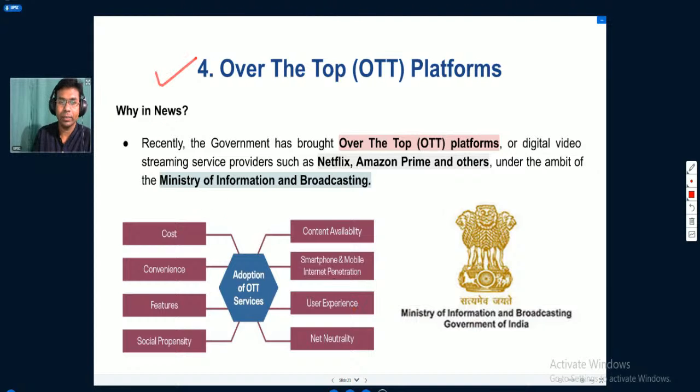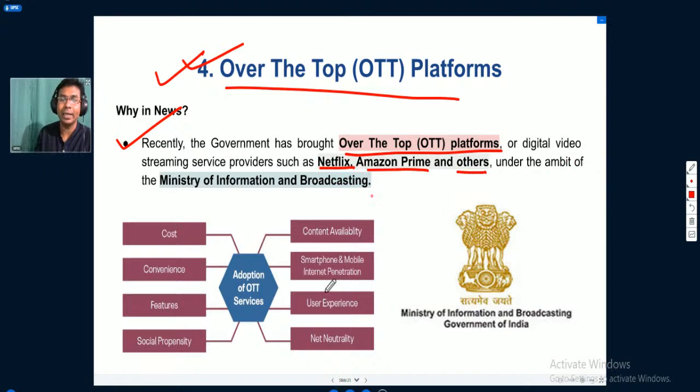Now let us understand the next topic in detail, which is over the top platforms. We will understand why over the top platforms were in the news, because recently the government has brought over the top platforms, like Netflix, Amazon Prime and others, under the ambit of the Ministry of Information and Broadcasting.